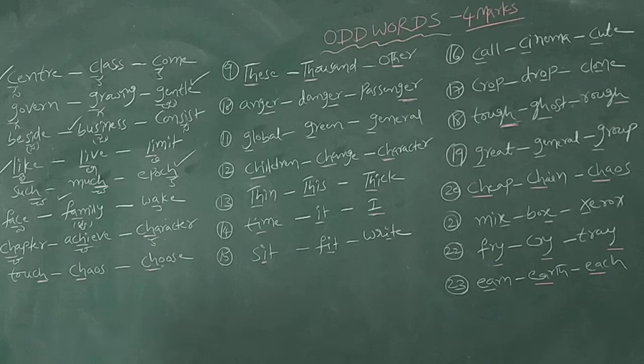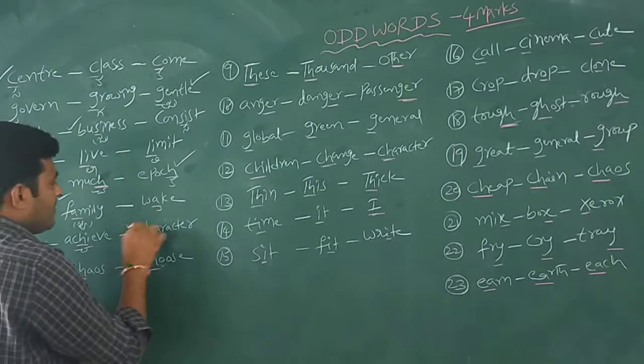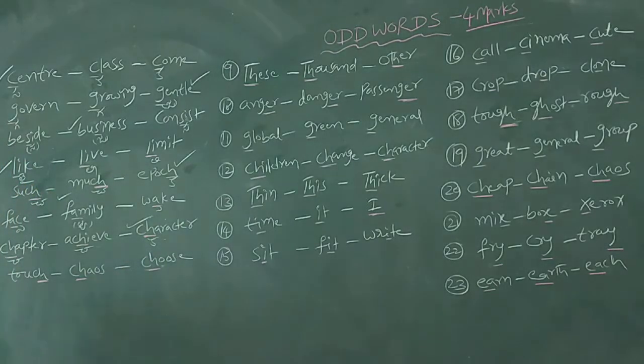All these have the same letters, but the sound differs from one word to another. So here the answer is character, because the cha, cha words have the same pronunciation.